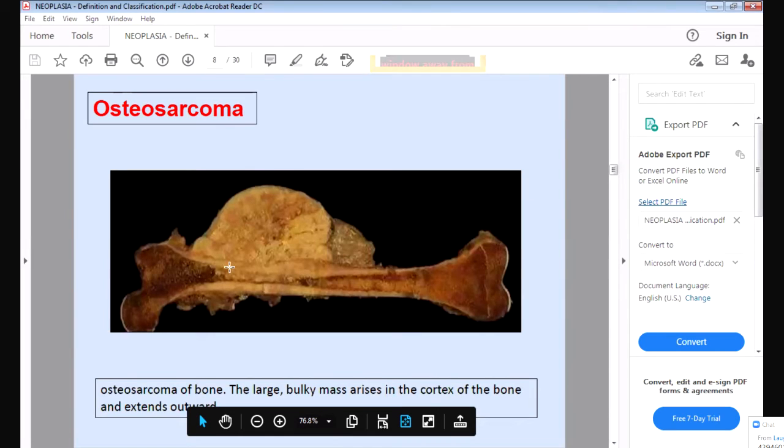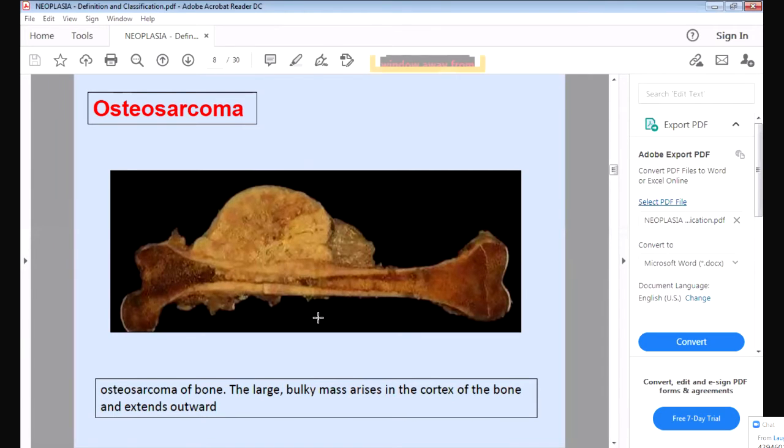So now see, this is the bone. You know which bone this is? This is the femur, the leg bone, the thigh bone. And you can see a large mass is arising from the bone. So this is a malignant tumor because the mass is very large and it is growing very fast.